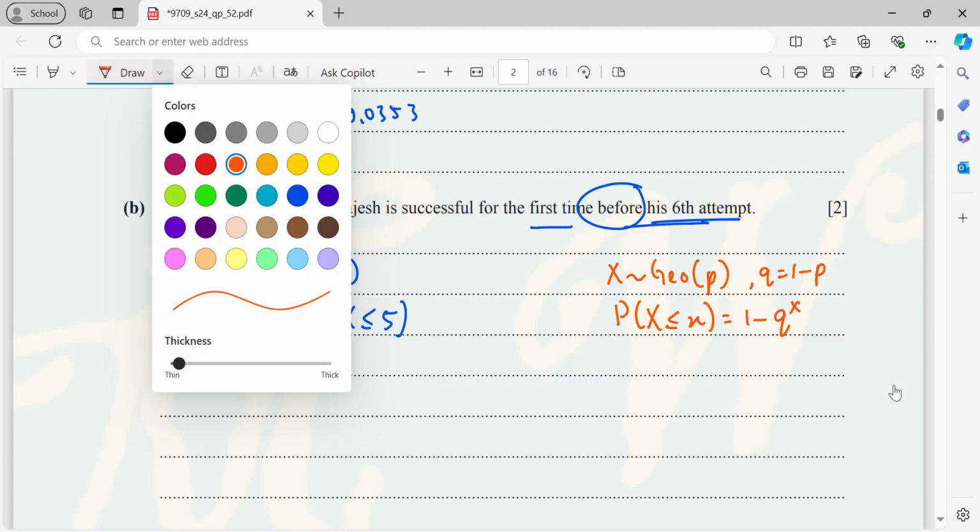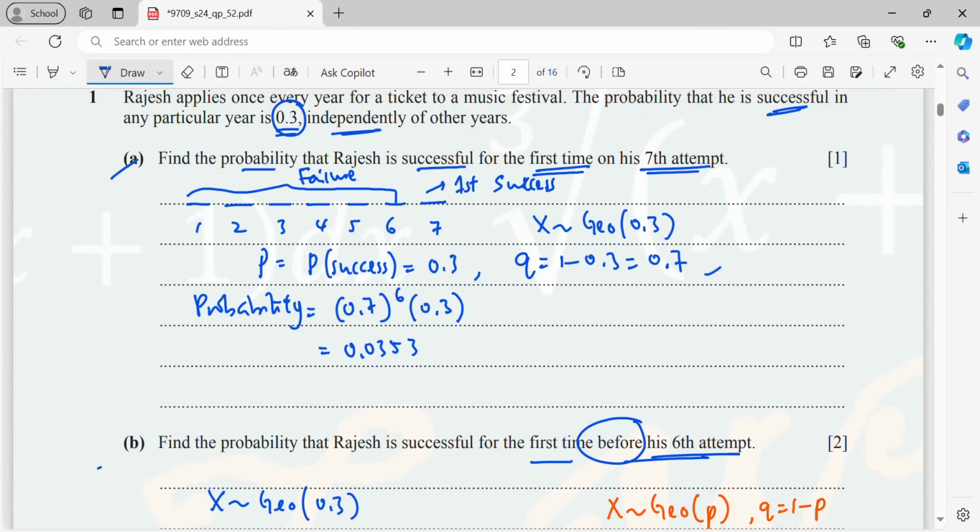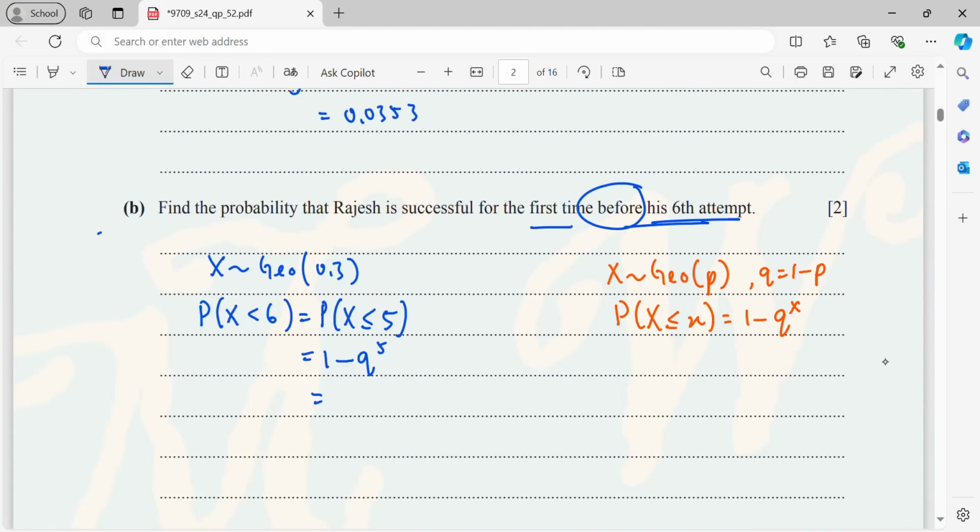Then from here, it will be 1 minus Q to the power of 5. And the Q from the previous calculation is 0.7. So this is 1 minus 0.7 to the power of 5. Then I will be getting 0.83193, and to 3 significant figures, look at the 9, then I will get 0.832. That is my probability of part B.